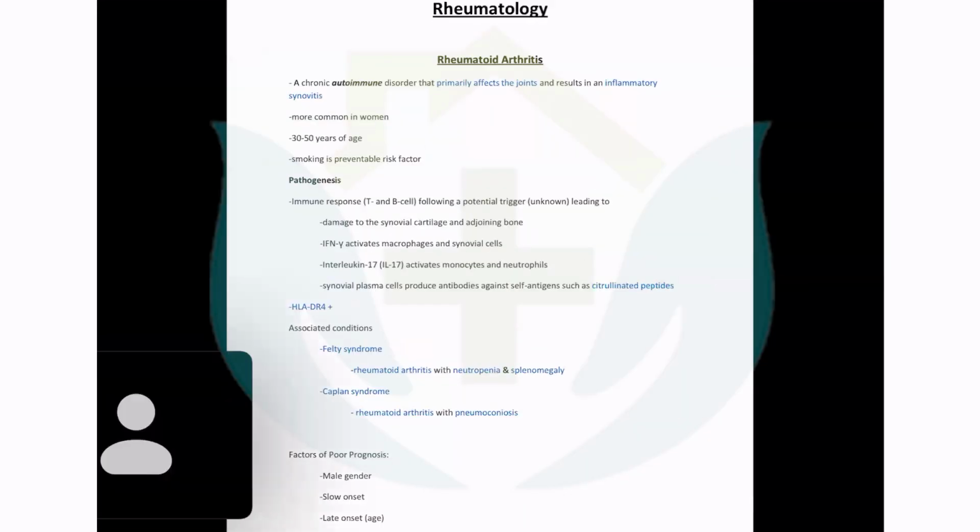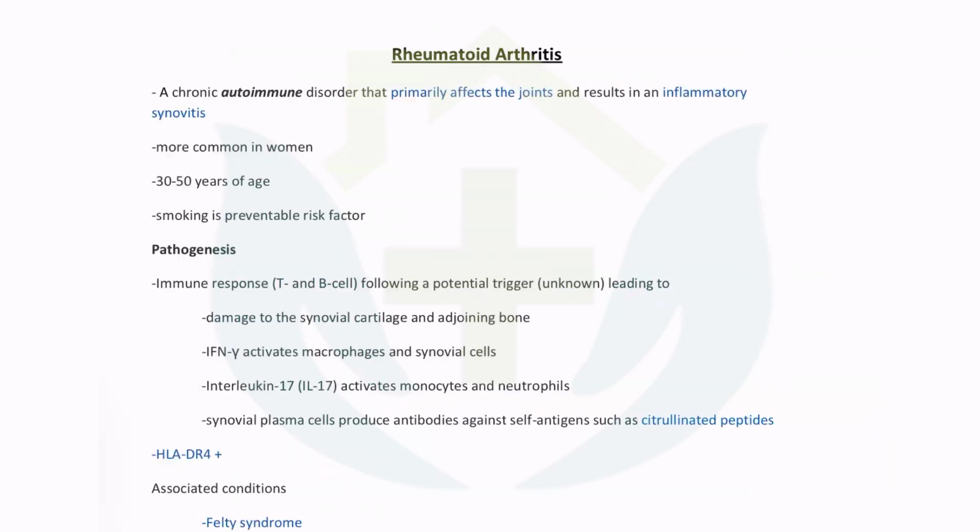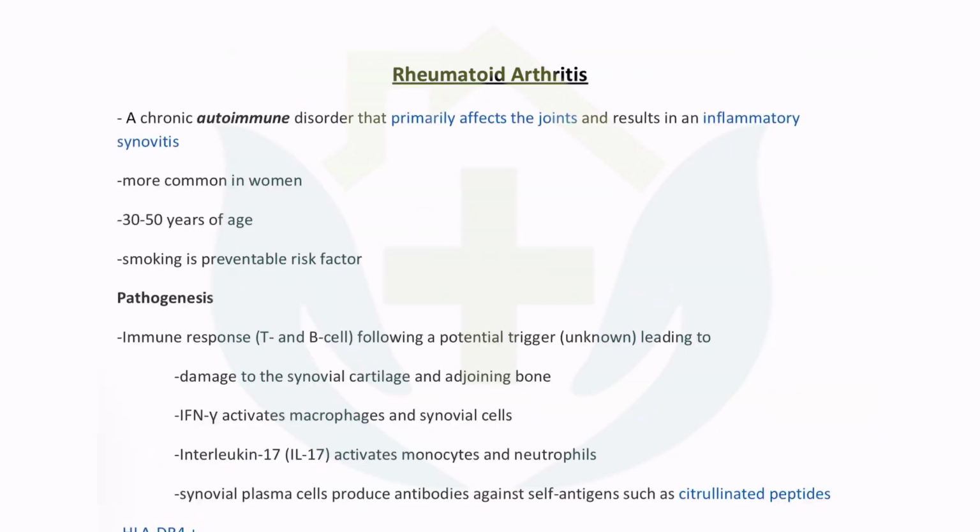So let us begin with rheumatology. I always believe that rheumatology can be a boring topic, but we can make it interesting by sticking to the more interesting issues initially, and then we cover everything else. So the big king of rheumatology, rheumatoid arthritis, is a chronic autoimmune disorder. What is an autoimmune disorder?